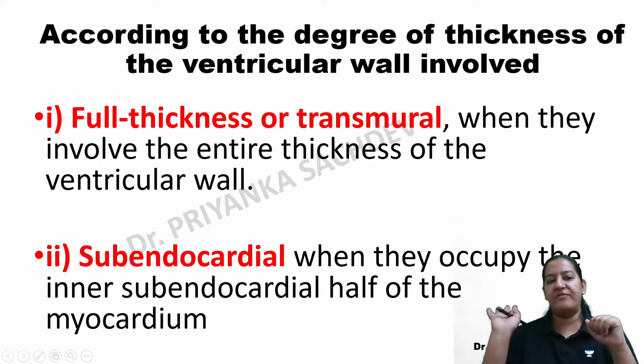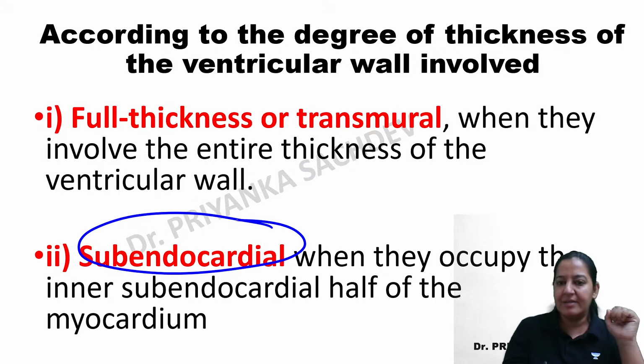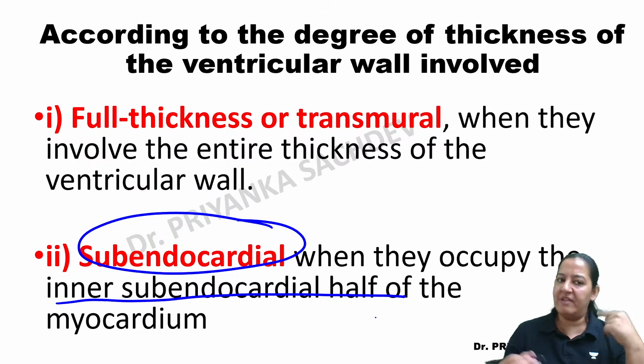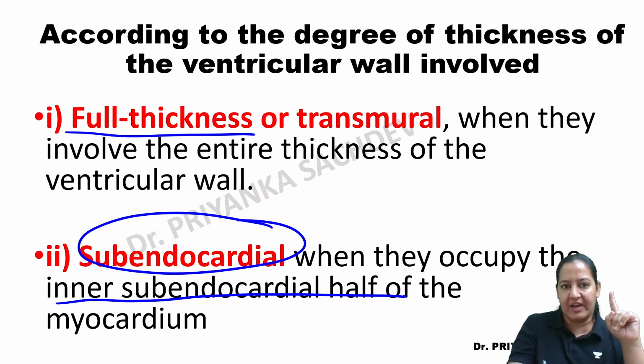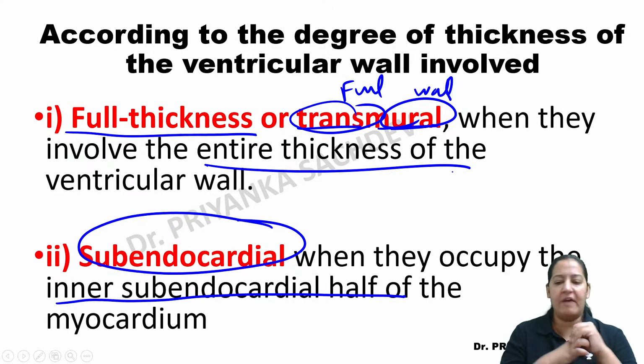So the two types of infarcts are in front of you. Initially it will be subendocardial, that is when only the inner endocardial half of the myocardium will have infarct, and gradually it will be full thickness. That is known as transmural. Trans का मतलब होता है full और mural का होता है wall. So full wall thickness, right? The entire thickness of the wall will be involved. Everyone give me a thumbs up.